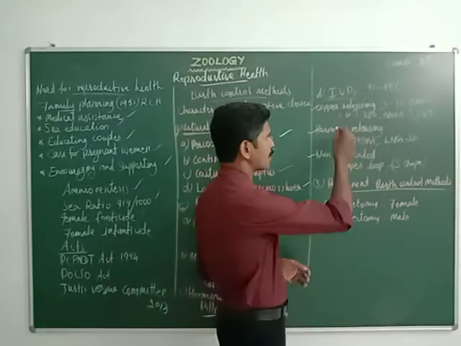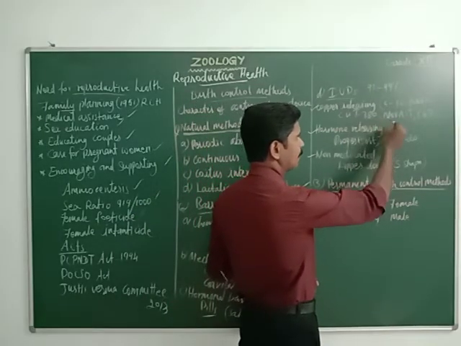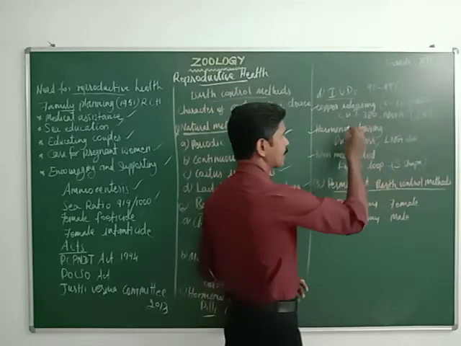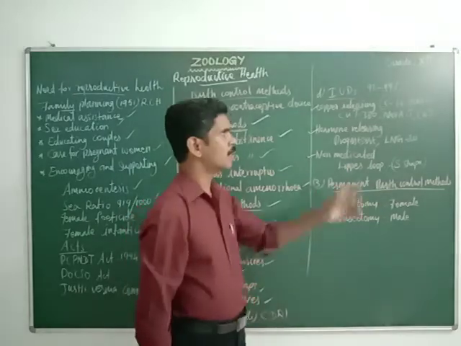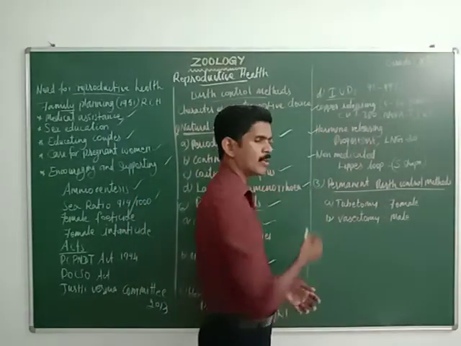And the examples for this copper releasing intrauterine device are CuT 380A, Nova T, then Cu7. These are the examples for the copper releasing intrauterine device. And the next one is the hormone releasing intrauterine device.